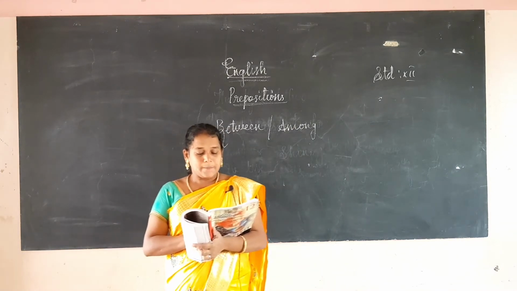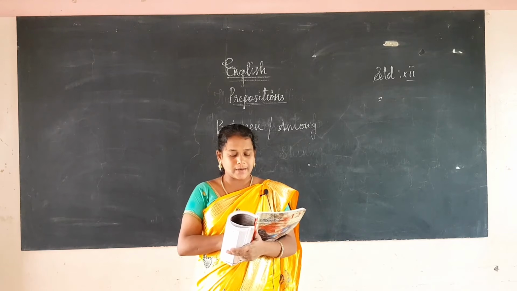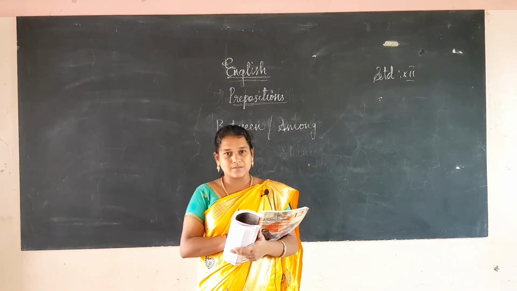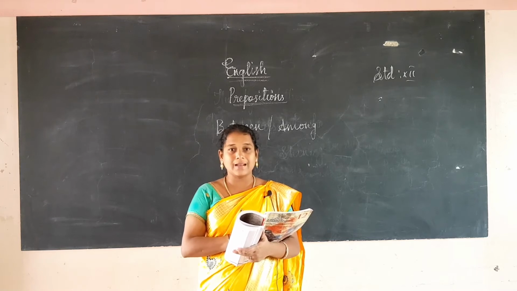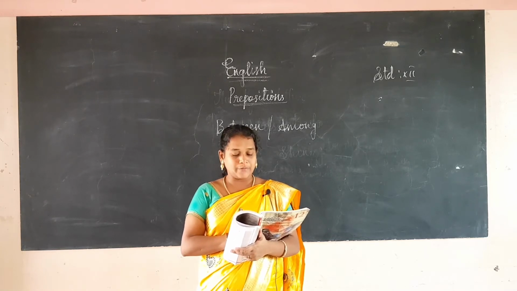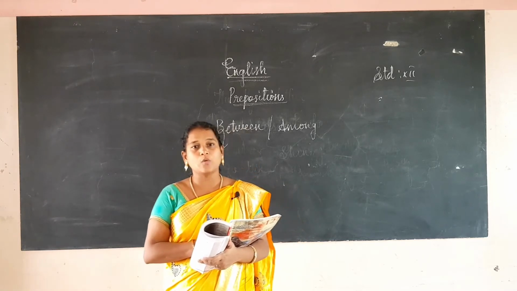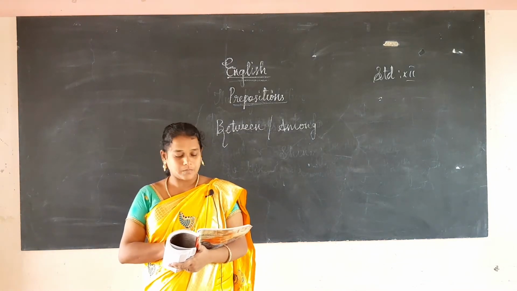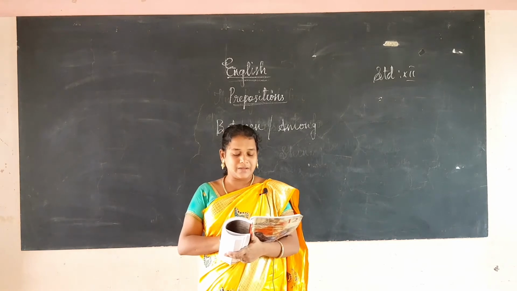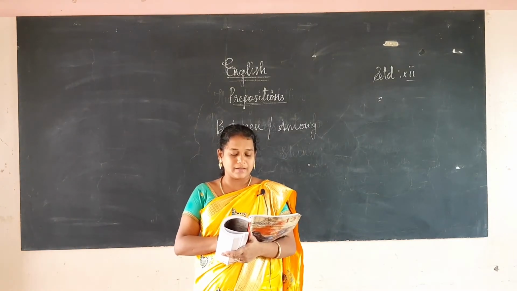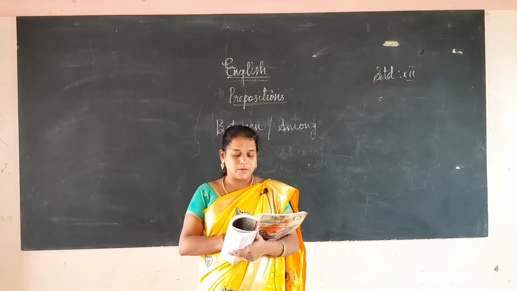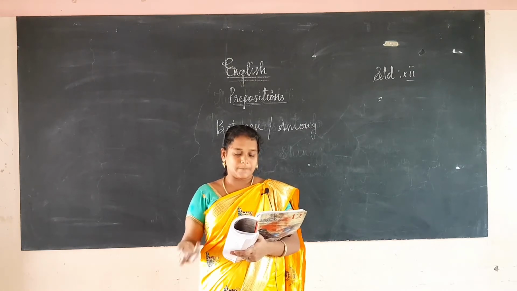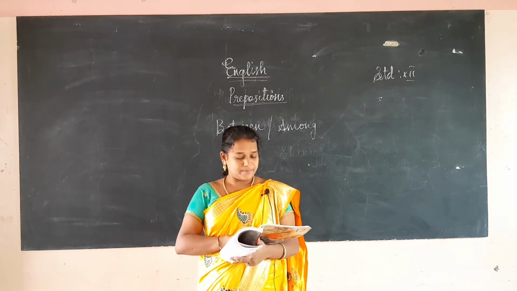Let us see. Between is used for two nouns, where there is an 'and' in the sentence. When there are two nouns joined by and, there we will use between. See, there was a meet between Jesse Owens and Lutz Long in the Berlin Olympics. So there is a match between Jesse Owens and Lutz Long.